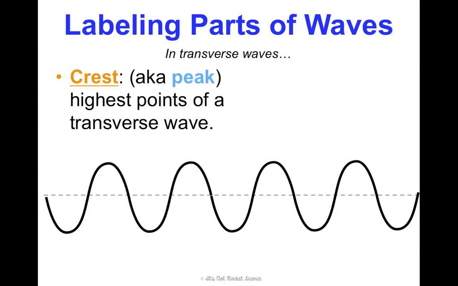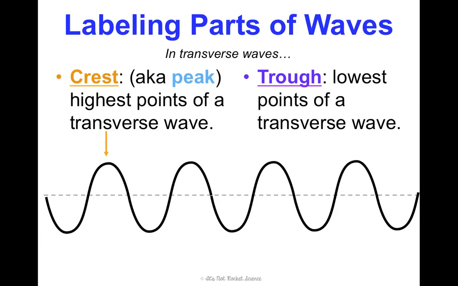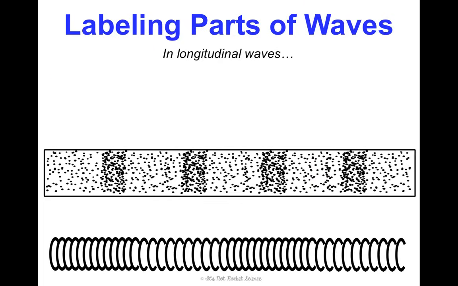First is a crest. You may see the word peak on some textbooks or sites, but crest and peak, same thing. We're talking about the highest points of a transverse wave. So these parts at the top, that would be our crests. And then the lowest points of a transverse wave would be called the troughs. So that's what we would see down here. And then this dotted line in the middle, we would call that the normal resting position of a wave. So if the wave was just to calm down, it would have this flat line right in the middle. That's our normal resting position.